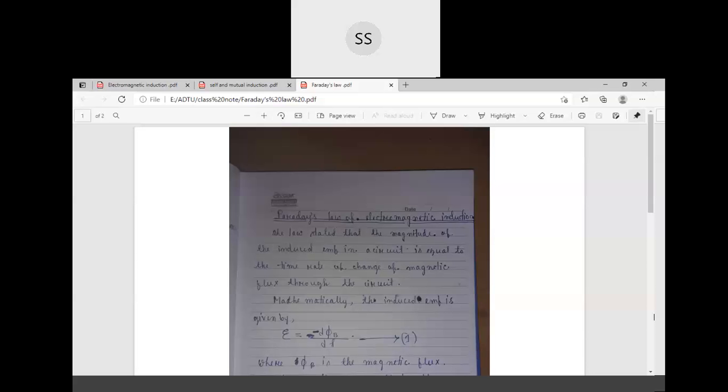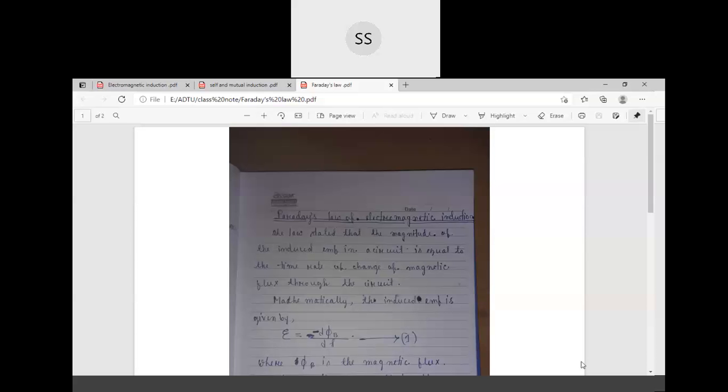So we know that when we change magnetic flux or magnetic field, current is produced in a circuit, right? So according to this law, the amount of induced EMF is equal to the rate of change of magnetic flux with time.